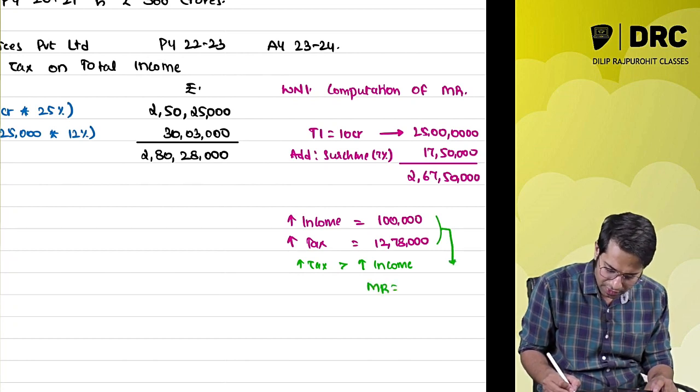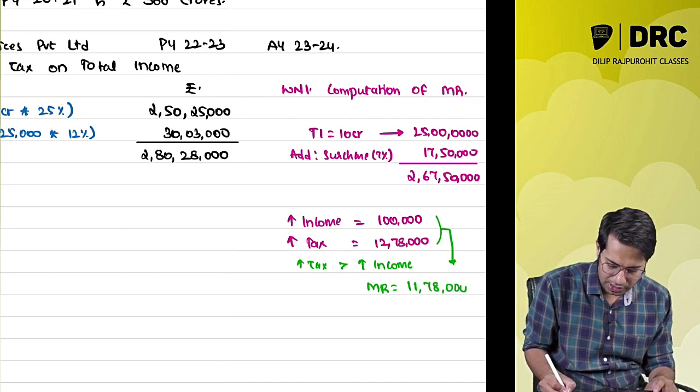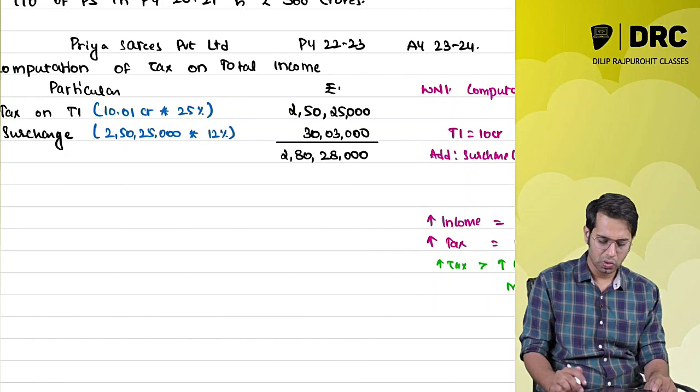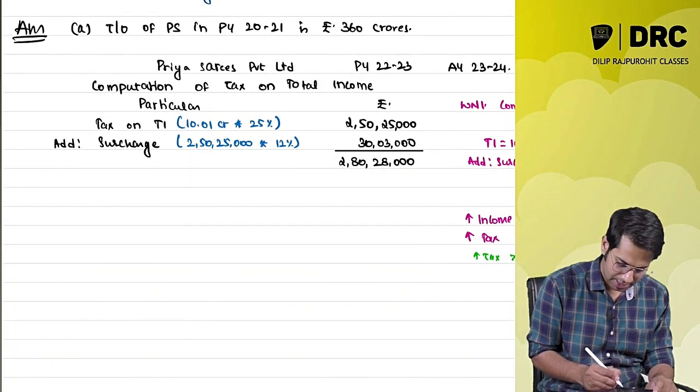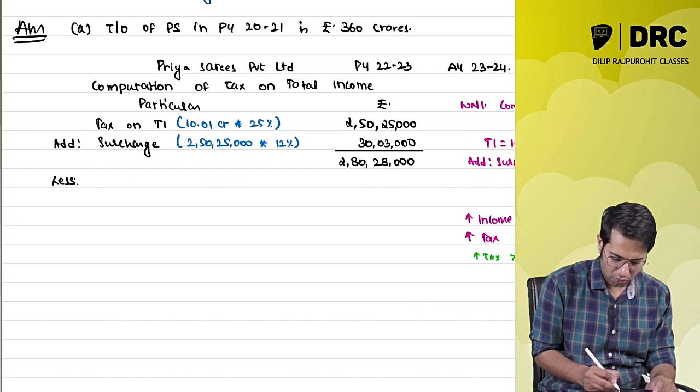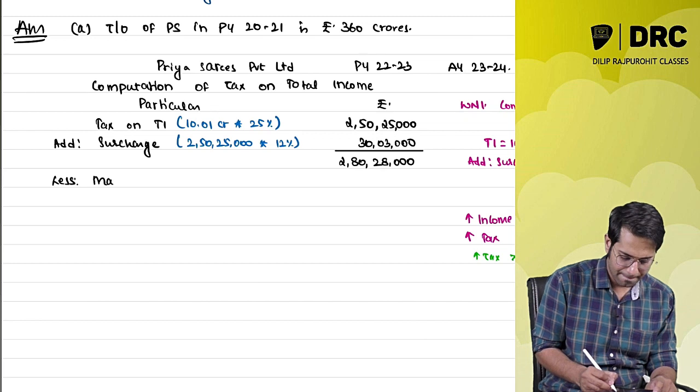How much is the marginal relief? Marginal relief is 11 lakh 78,000 rupees. So how much marginal relief is this person going to get? 11 lakh 78,000 rupees. So what will I do over here? I am going to subtract marginal relief.